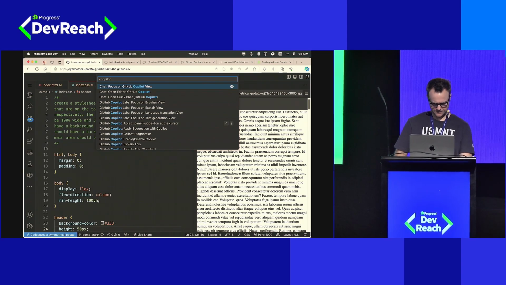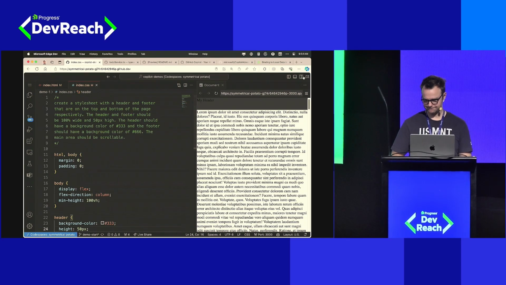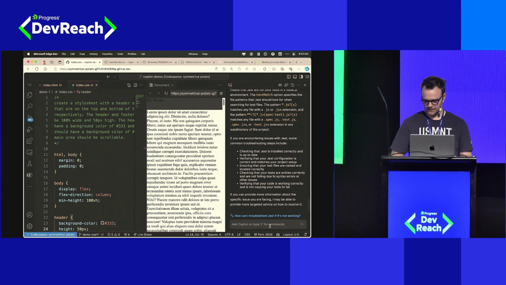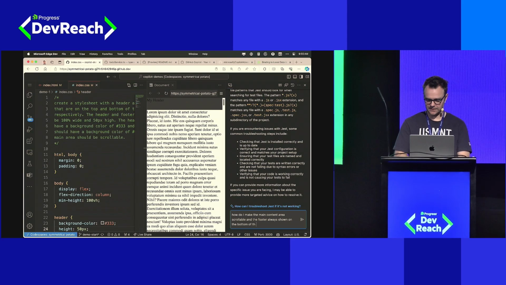I don't see quick chat, so we're just going to do this with regular chat. How do I make the main content area scrollable and the footer always shown on the bottom of the page?